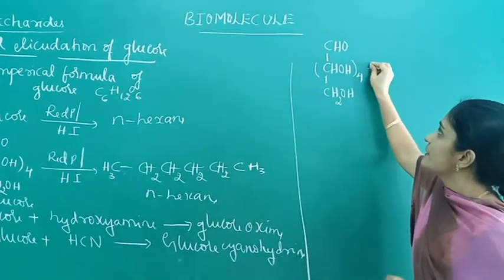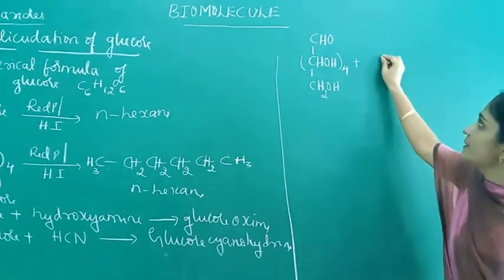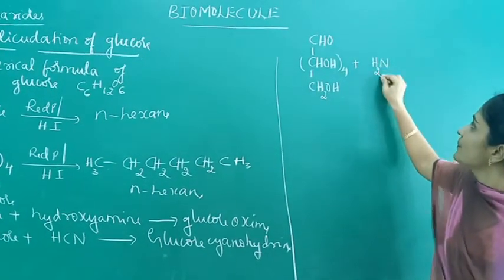So this glucose reacts with hydroxylamine. The formula for hydroxylamine is NH2OH.